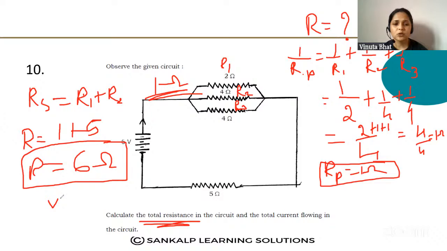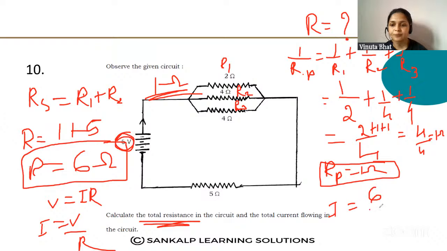Next we have to find out the total current, that is V is equal to IR. I is equal to V by R ಅಲ್ವಾ? V ಕೊಟ್ಟಿದ್ದಾರೆ ನಮ್ಗೆ, ಎಷ್ಟು ಕೊಟ್ಟಿದ್ದಾರೆ? 6 volt ಅಂತ ಕೊಟ್ಟಿದ್ದಾರೆ, ಆಲ್ರೆಡಿ ಗಿವನ್ ಇನ್ ದ ಸರ್ಕ್ಯೂಟ್. Then I is equal to V ಎಷ್ಟು? 6. And what is the total resistance? R, that is 6. That is equal to 1 ampere.